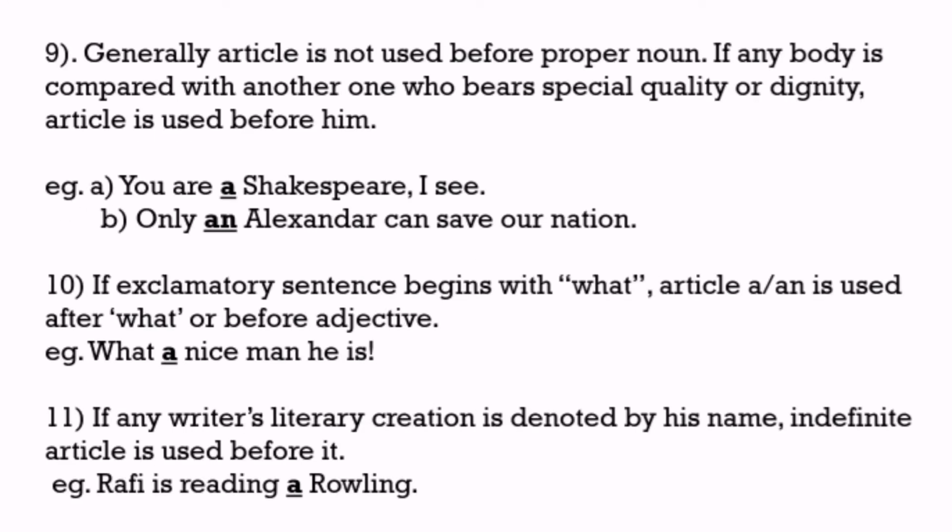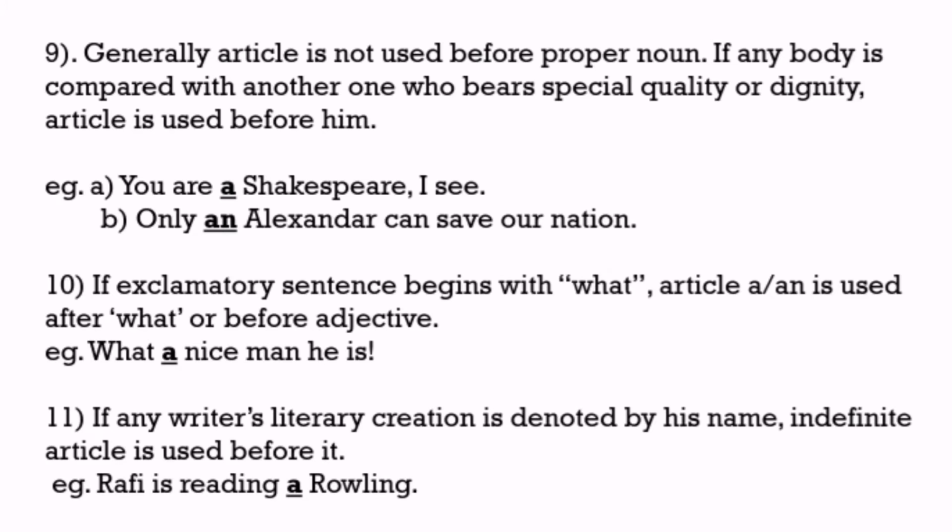Next rule, generally an article is not used before a proper noun. If anybody is compared with another one who has a special quality or dignity, then an article is used before him. As an example, you are a Shakespeare, I see. Only an Alexander can save our nation. Here, the second person 'you' is compared with Shakespeare.